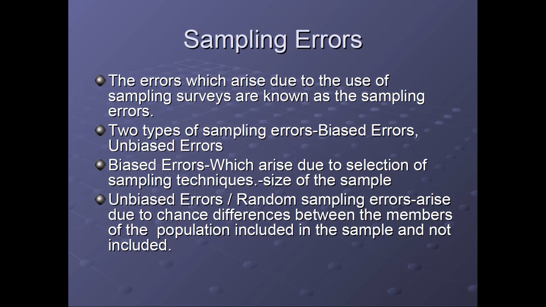the sampling error. Obviously, in each and every research, there are always chances of sampling errors. We cannot remove this sampling error from a research, but we can have a specific chance to reduce the sampling errors. So try to have smaller sampling errors so that the total error can be reduced in the whole research. So thank you. These were the different types of sampling techniques we have discussed today. If you have any queries, you can ask me in the chat box. Thank you, class.